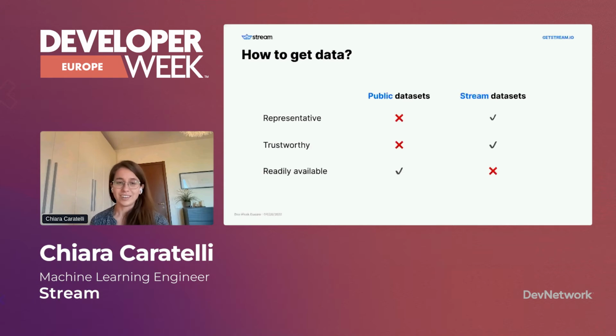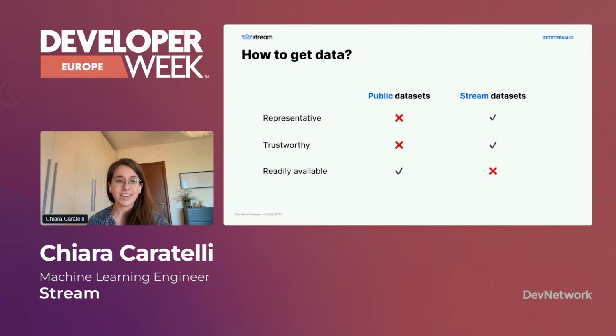But unfortunately, they're not very representative of our data. Chat messages evolve a lot, so even data that is 5 years old or 2 years old can be completely different from current data. Also, the definition of harm is not exactly the one that we want. So yeah, we wanted to have something that we could control more. Also, this data can be very noisy. So with our own data sets, we can have full control over what type of messages we want to include in the model, and what labels we want to use.